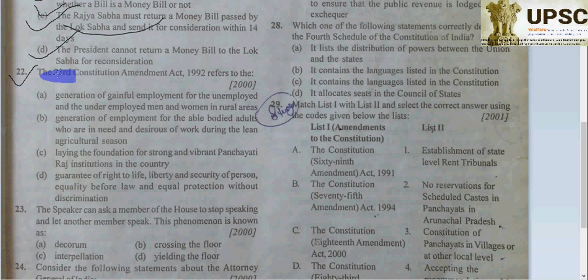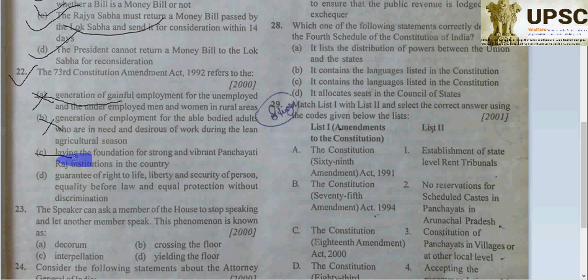The 73rd Constitution Amendment Act 1992 refers to generation of gainful employment for the unemployed and the underemployed men and women in rural areas. But here we have to choose the correct option, so that is not it, nor generation of employment for able-bodied adults who are in need and desirous of work during the lean agriculture season. No, the 73rd amendment is related to the Panchayati Raj system, and the 74th to municipalities.